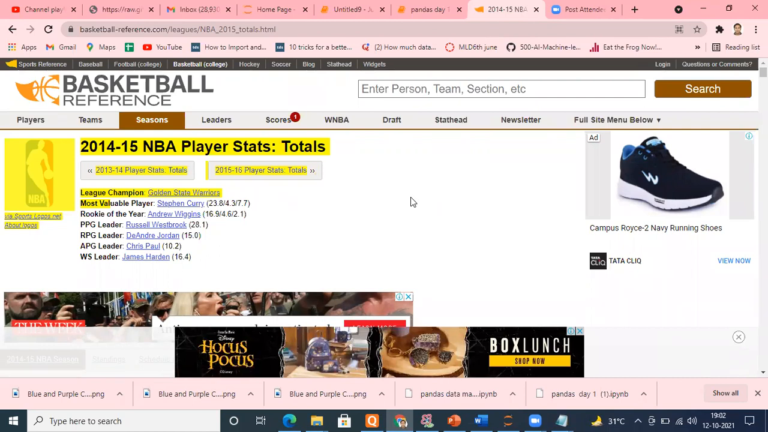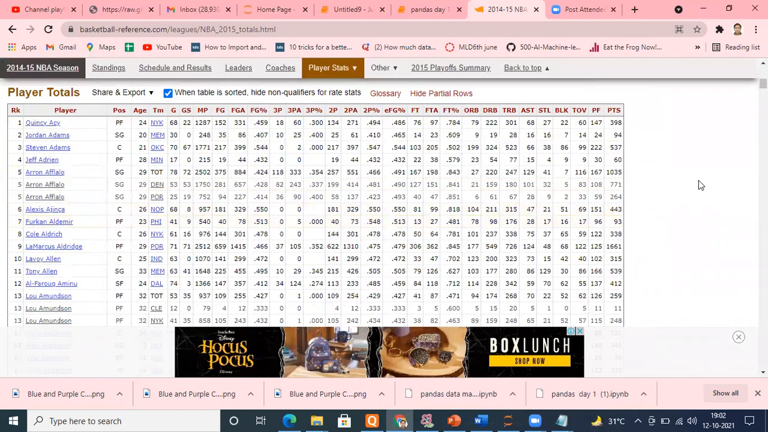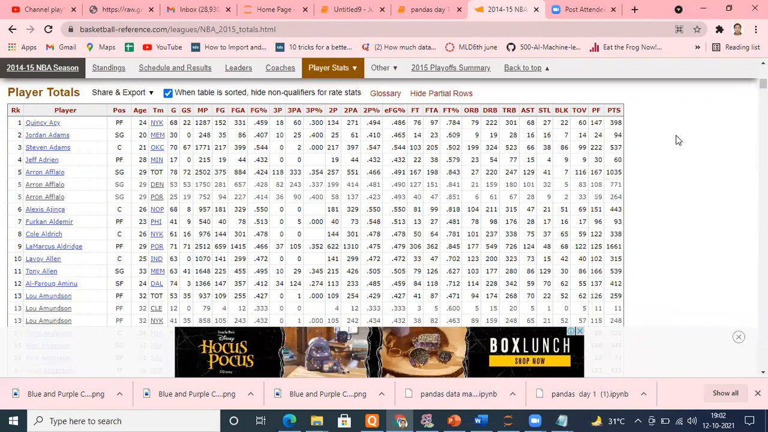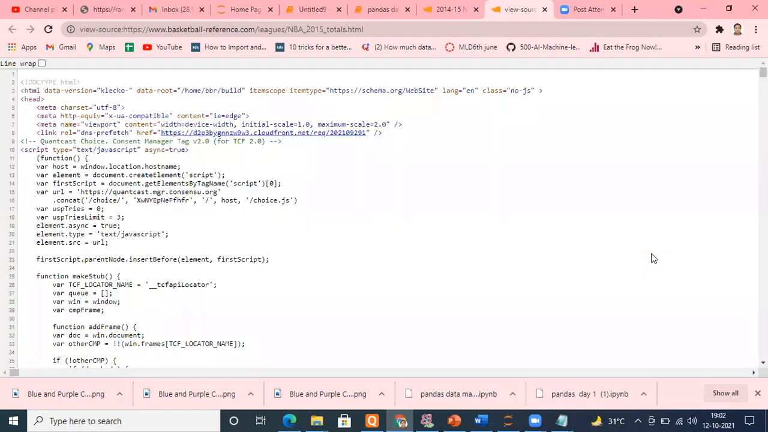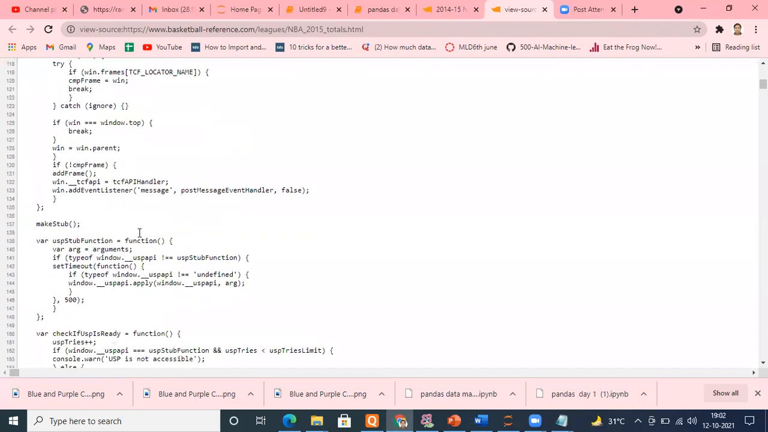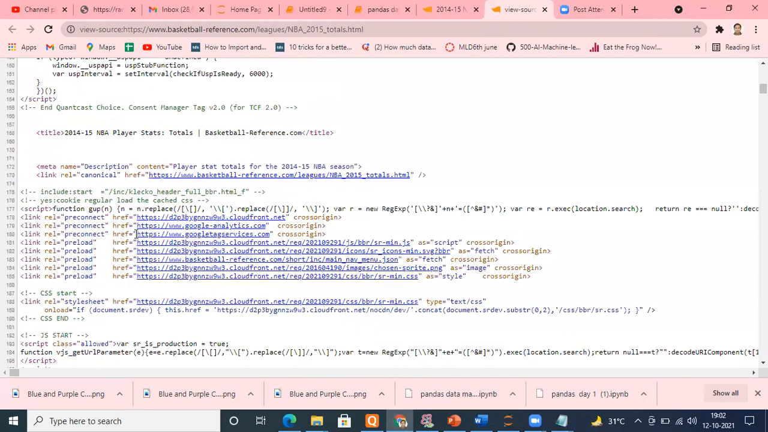This website has been built, and there should be some class known as a table class. So if you want to see that, right-click on the page, click on page source. Okay, this is the code of the data, the code on which the website is built. You will see somewhere the class table where the data is actually residing.